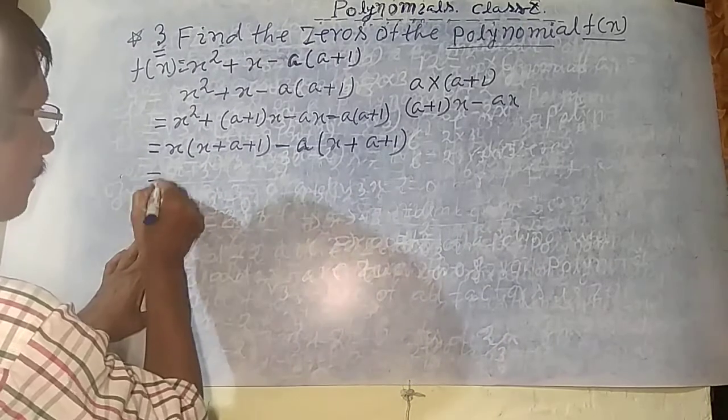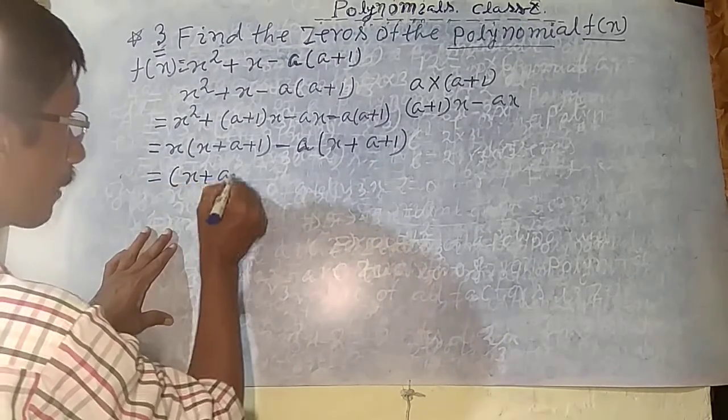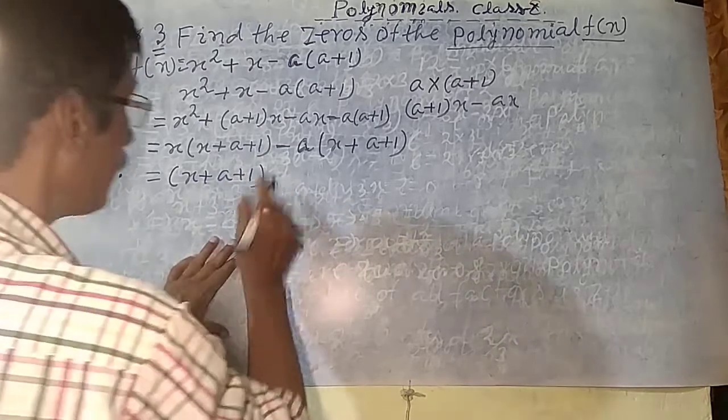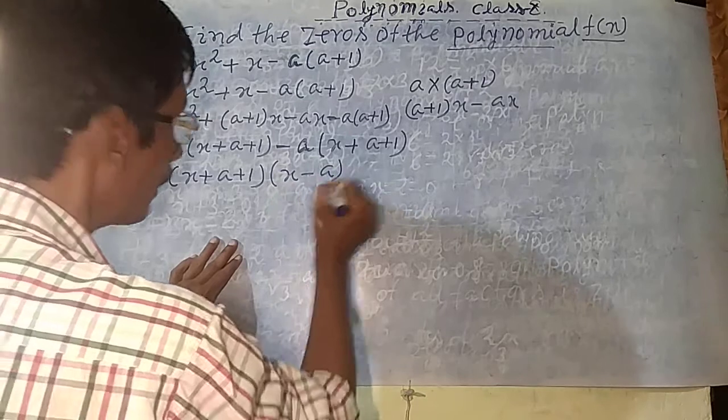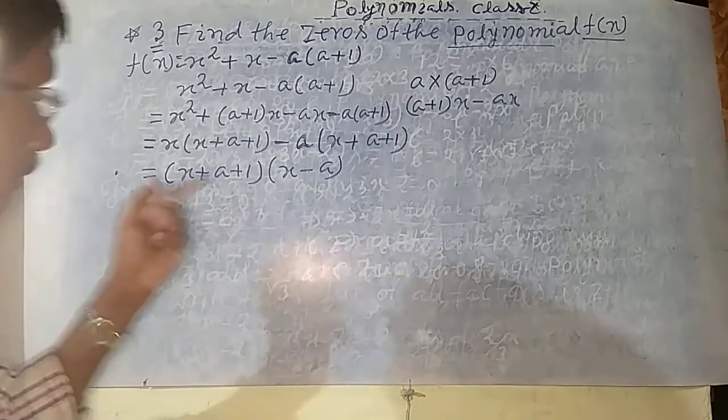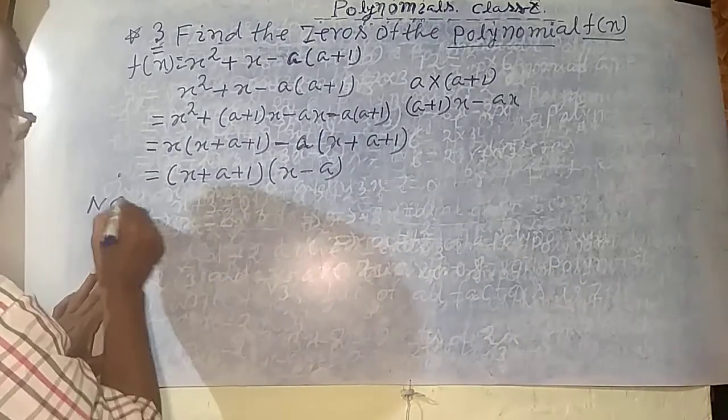So write the same factor x plus a plus 1, into the outside x minus, this outside minus a. There are the two factors. So now write here, all factors will be 0.